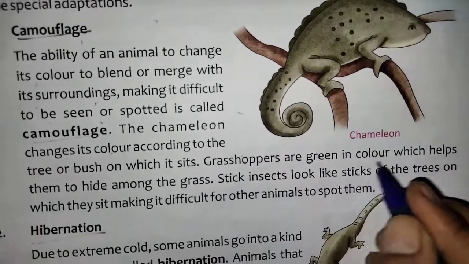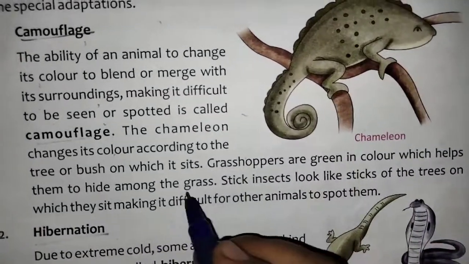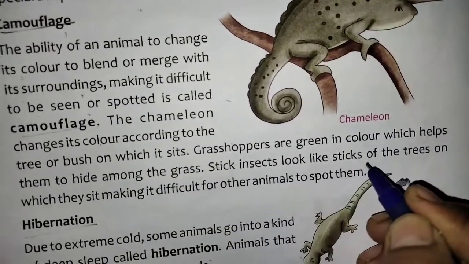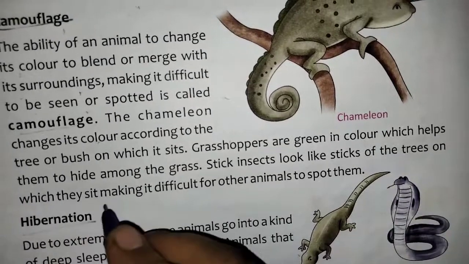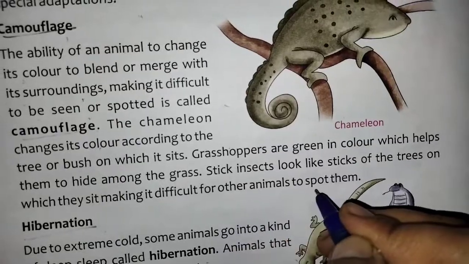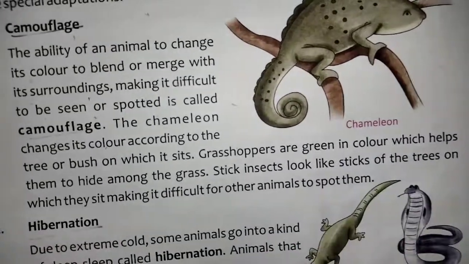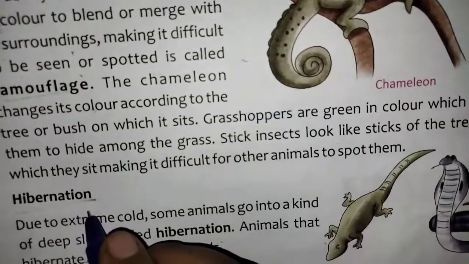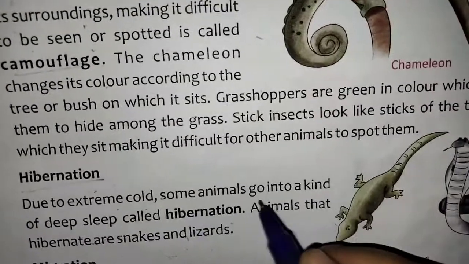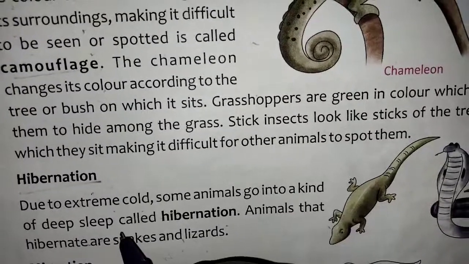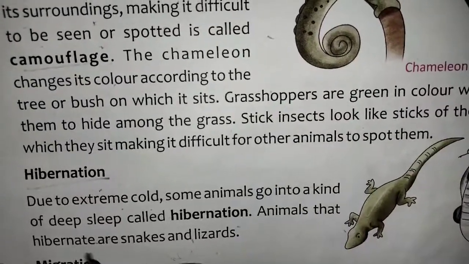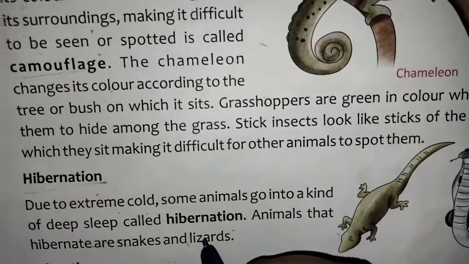Grasshoppers are green in color, which helps them to hide among the grass. Stick insects look like sticks of the trees on which they sit, making it difficult for other animals to spot them. Hibernation. Due to extreme cold, some animals go into a kind of deep sleep called hibernation. Animals that hibernate are snakes and lizards.